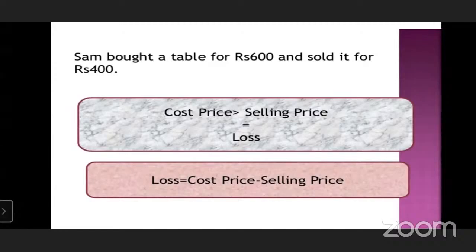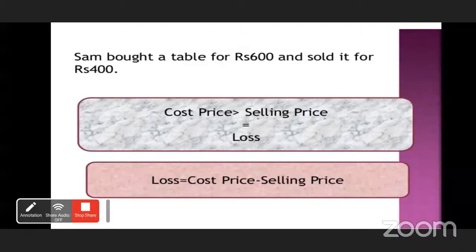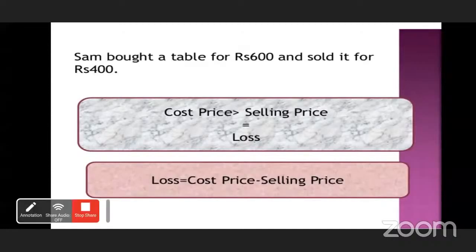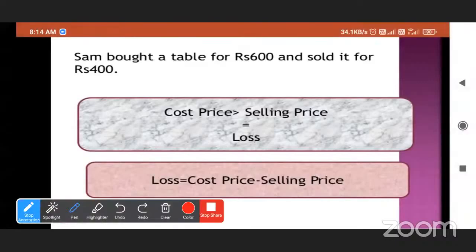If the cost price is greater than selling price, then loss is incurred. So loss is equal to cost price minus selling price. This is the formula. You have to remember it. Loss is equal to cost price minus selling price.